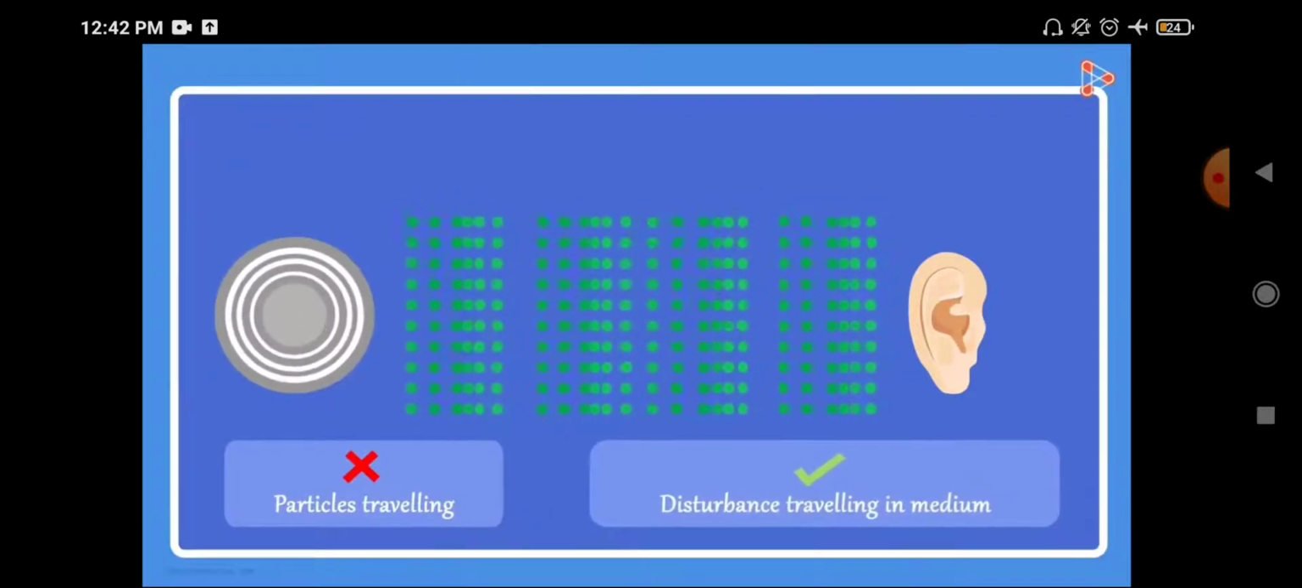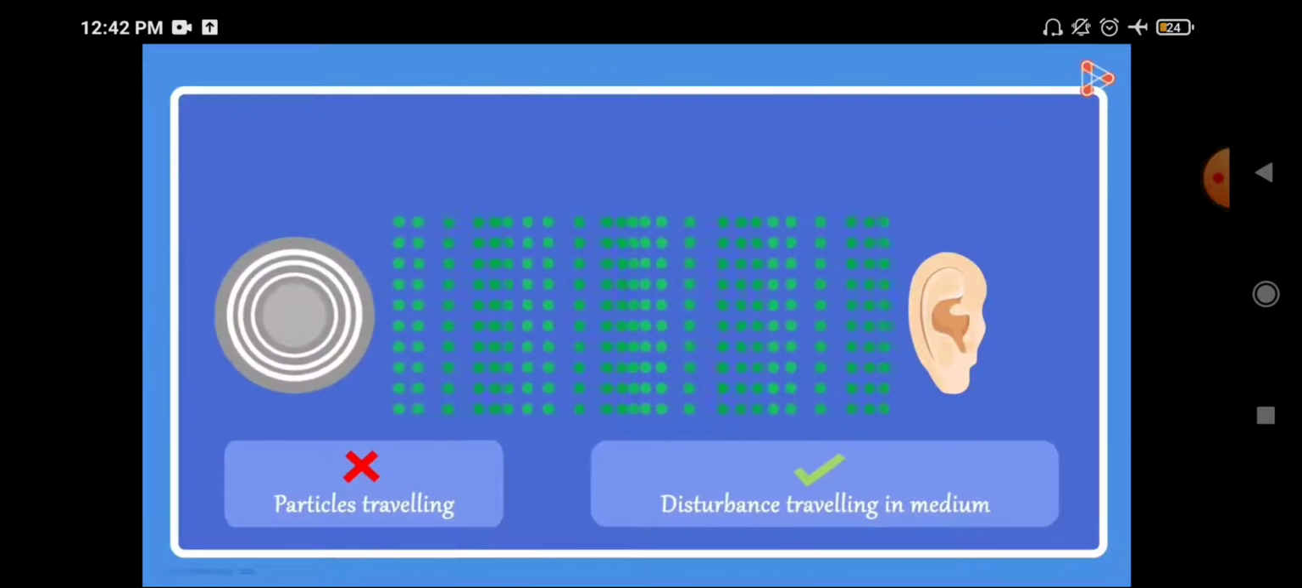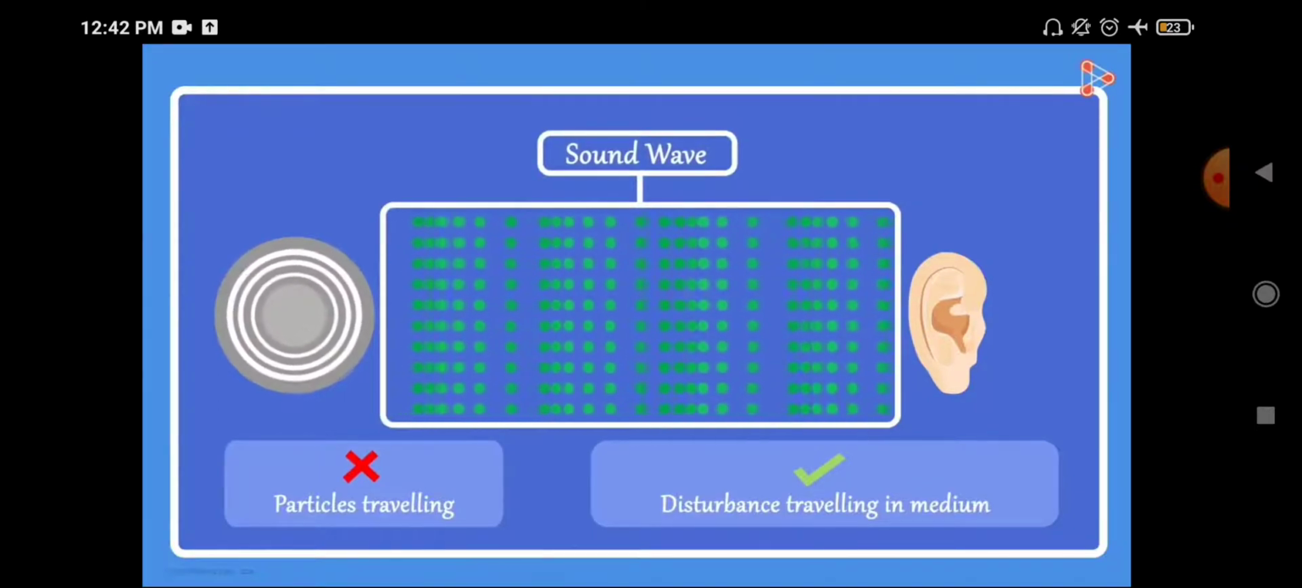So here the particles themselves are not traveling, they are just vibrating in their place. The disturbance is traveling in the medium. That means the disturbance produced by this vibration moves along, and this is called a sound wave.